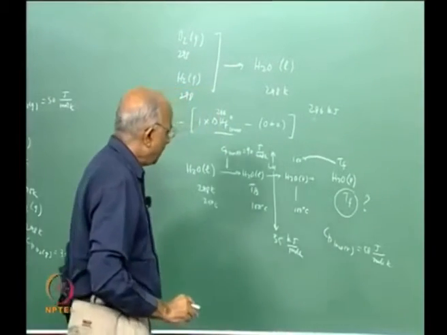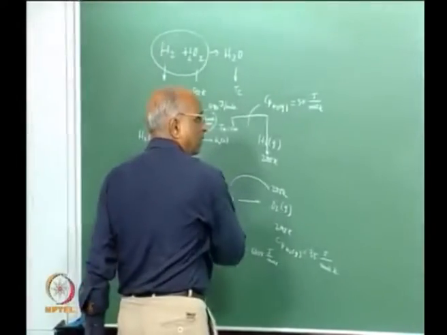Now, what is happening? Let me put this in a better form.